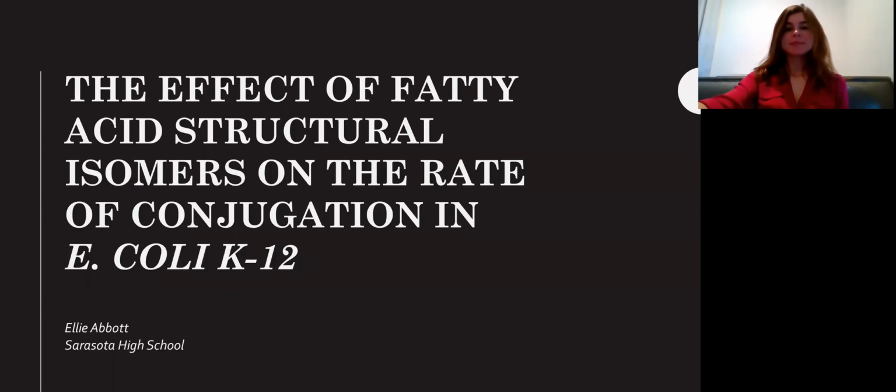Ellie Abbott, and this is my research project, the effect of fatty acid structural isomers on the rate of conjugation in E. coli K12.